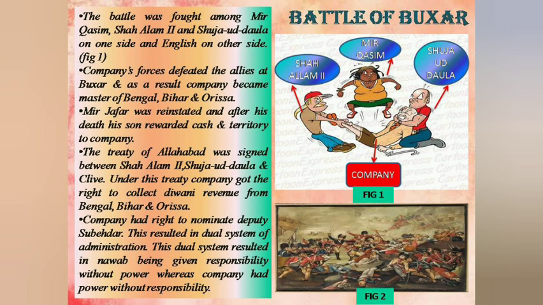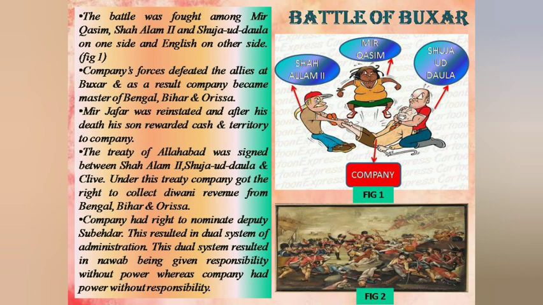The right to collect Diwani or land revenues in the provinces of Bengal, Bihar, and Odisha were handed over to the British by the Mughal Emperor Shah Alam II. In return, the company agreed to pay annually a pension, that is, a secured amount of money. From him, the Diwani of Kara and Allahabad was secured.